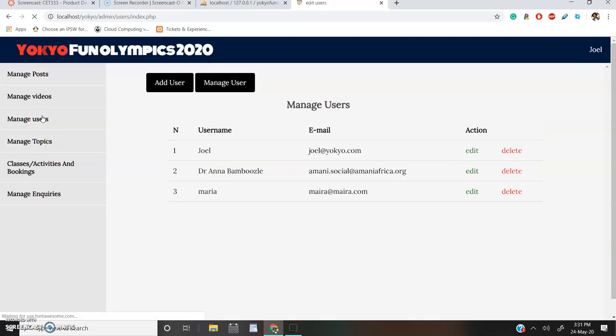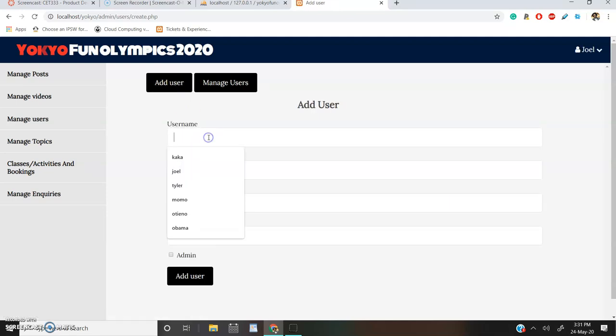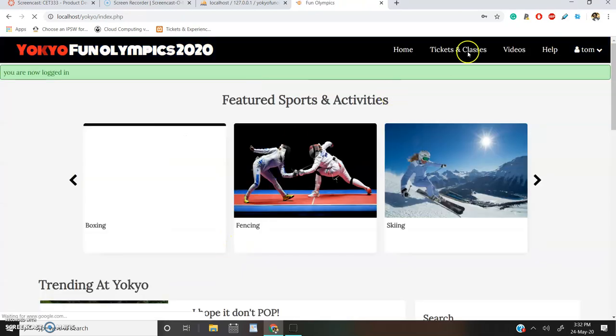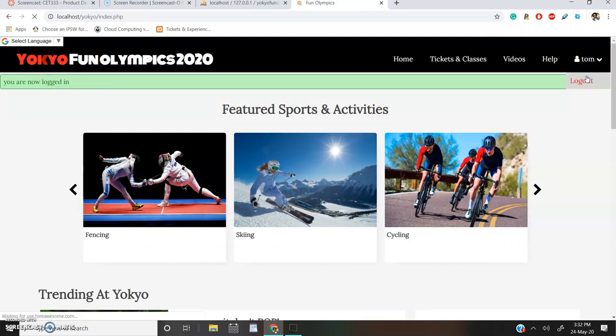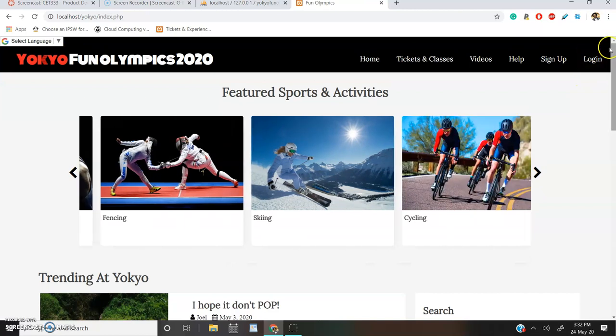And the users, now all these users are administrator users. They can be edited, they can be created as well. Let's just create one. Tom, let's create Tom at Gmail. Password 123, password 123. Tom is not an admin, he's been logged in, unfortunately, and he's not an administrator, so we can't see the dashboard.